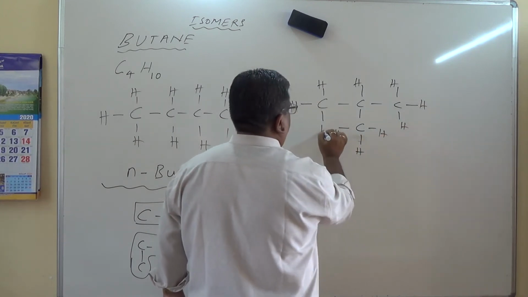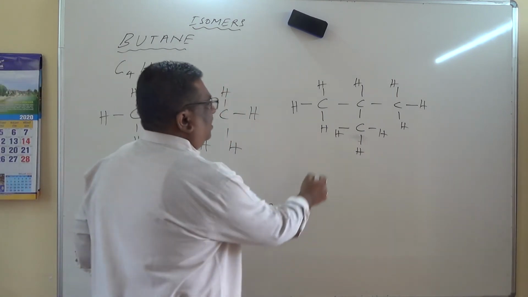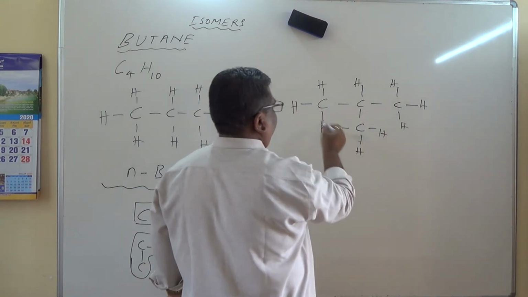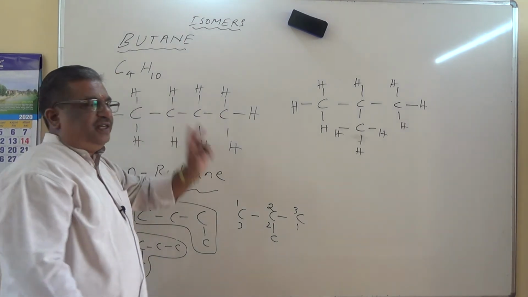Now let us check the molecular formula. Is the molecular formula the same? C4H10. Let us check. C4 are there. 1, 2, 3, 4, 5, 6, 7, 8, 9, 10. Yes, the molecular formula is the same. But the structure, it is a branched chain, it is different.